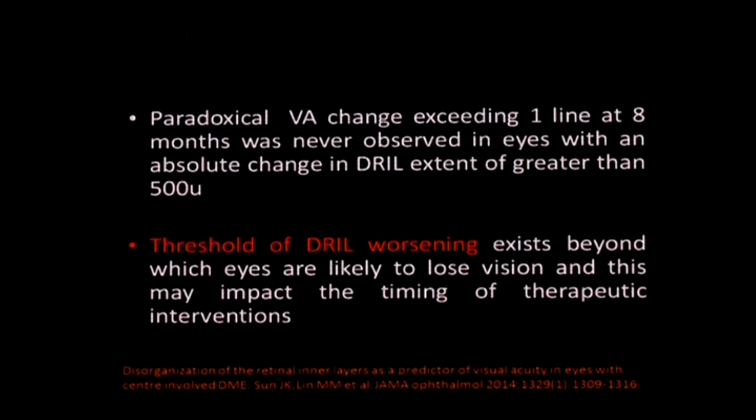A paradoxical visual acuity change exceeding 1 line at 8 months was never observed in eyes with an absolute change in DRIL extent of greater than 500 microns. And what is again important for us to understand is that there's a threshold of DRIL worsening beyond which eyes are likely to lose vision, and this may impact the timing of the therapeutic intervention.